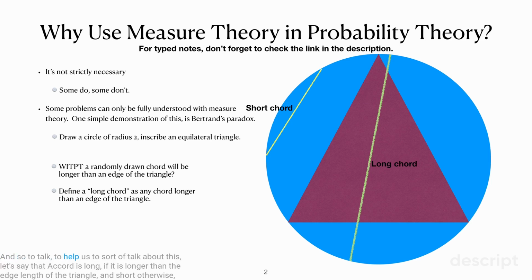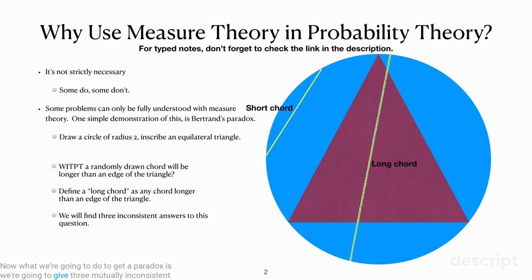And so to help us to talk about this, let's say that a chord is long if it is longer than the edge length of the triangle and short otherwise. Now, to get a paradox, we're going to give 3 mutually inconsistent answers to this problem. And at the end, I'll suggest that measure theory can resolve that paradox.